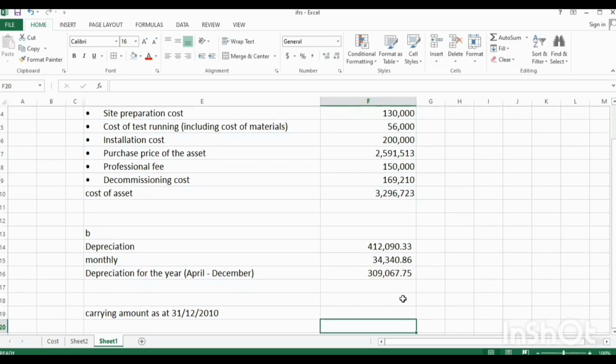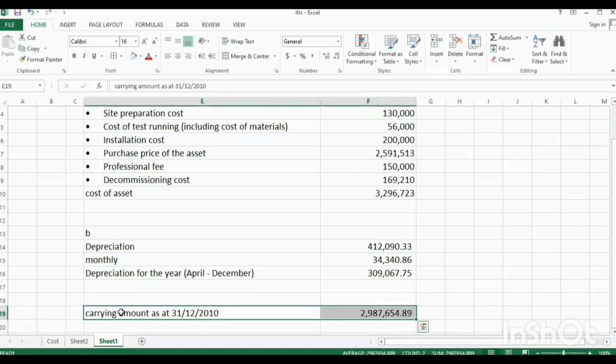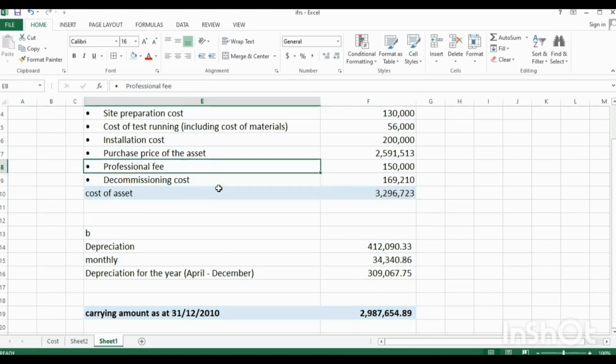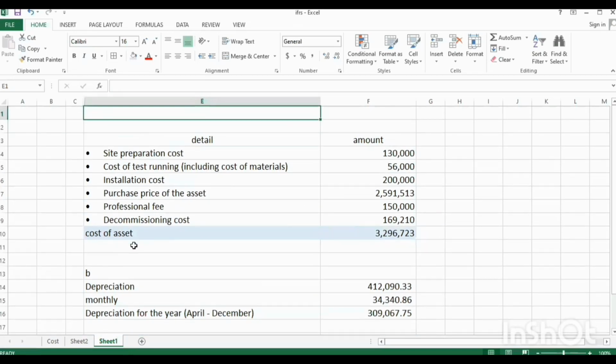So the carrying amount as at December 2010 will be the initial cost minus the depreciation for the period, which is 2,987,654.89. This is the carrying amount of the assets as at 31 December. Thank you.